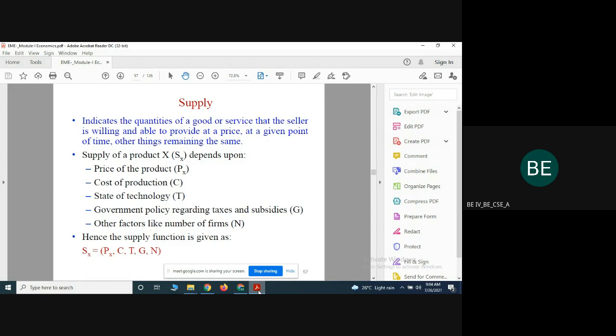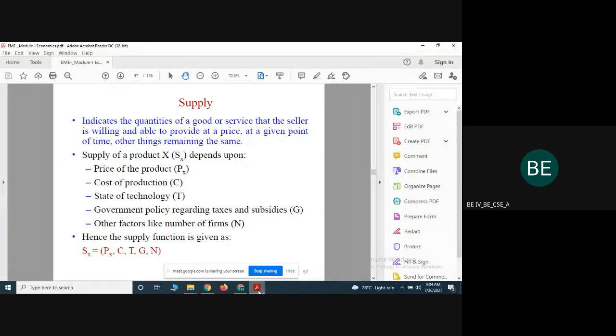What is the price effect? Price is one of the factors behind the law of demand. For example, consider electricity.